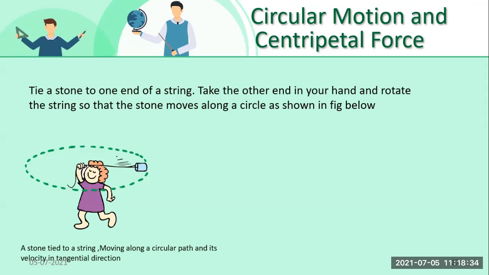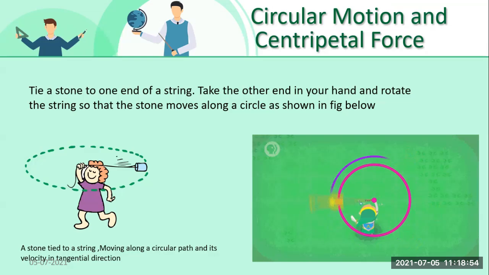What will be the direction of the velocity of that stone, students? It will always be in a tangential direction.